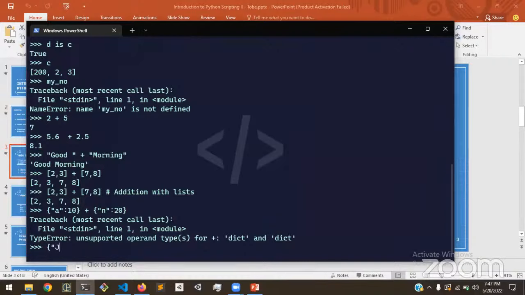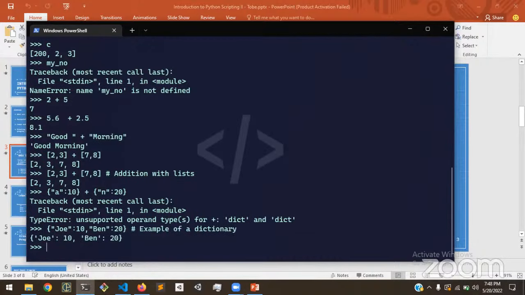For example, people's names. We could have Joe got 10, and maybe Ben got 20 as a score. So dictionaries are used to map keys to values. This is an example of a dictionary. Okay, so that's operations.